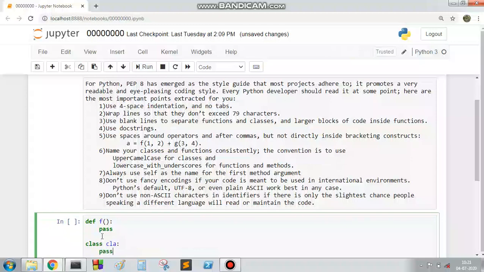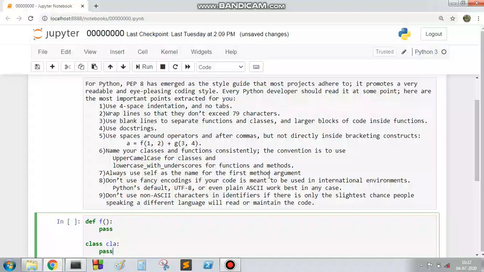So use blank lines to separate functions and classes, and larger blocks of code inside them. Suppose you are putting a large block of code, such as a for loop with many things inside it, then better keep it after a blank line.